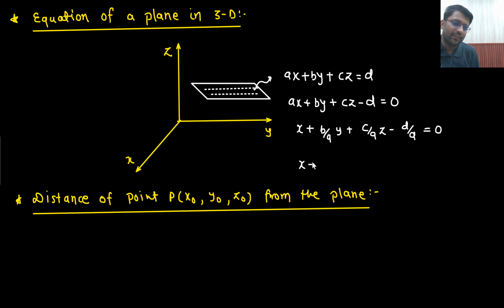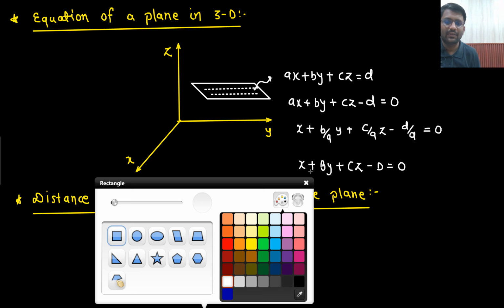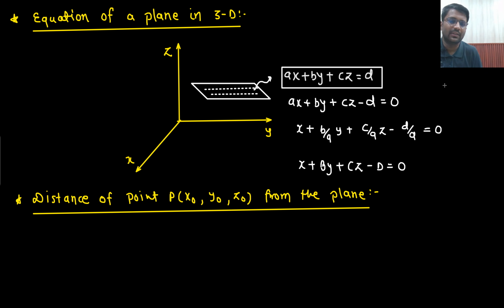Now I can give it a different variable. B by a I can call capital B. C by a I can call capital C. And this I can call capital D. So you just remember this answer. That's it. From this answer you can make the other answer very easily. So equation of a plane in 3D, ax plus by plus cz equals d, could be written in this way as well.